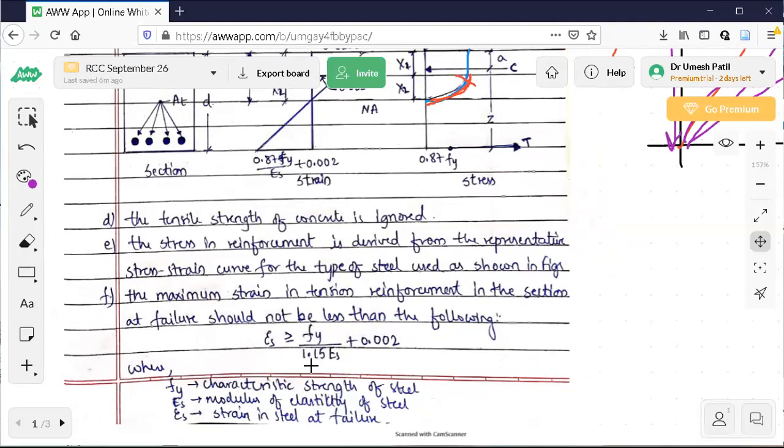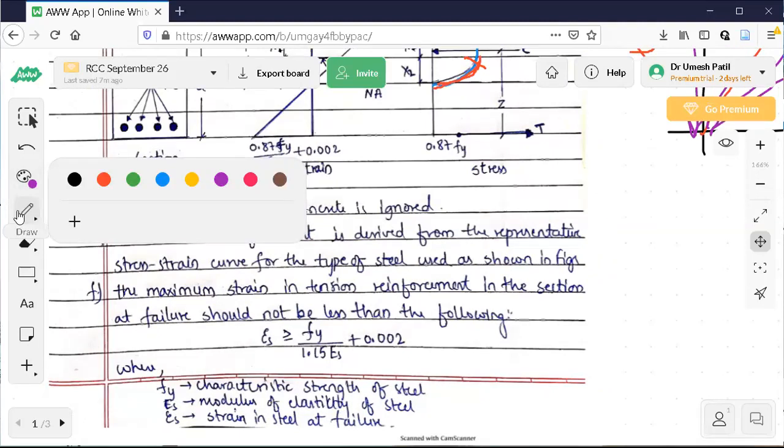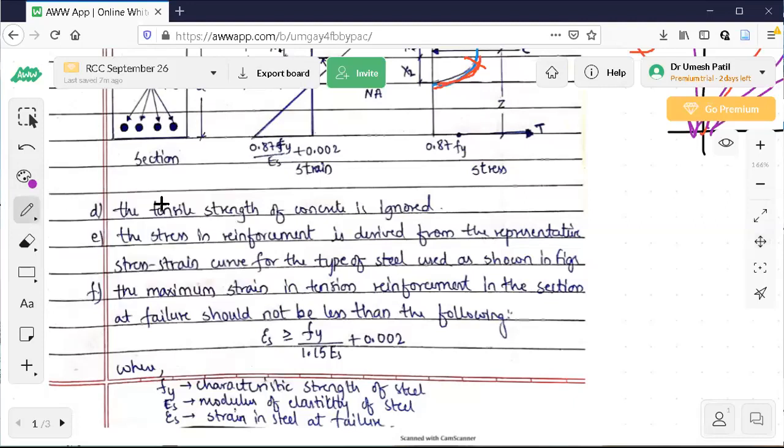That is design strength. So only 8 minutes are left now. Now observe how I am getting this equation. I'm talking about the strain in steel, which is here. What does the code say?